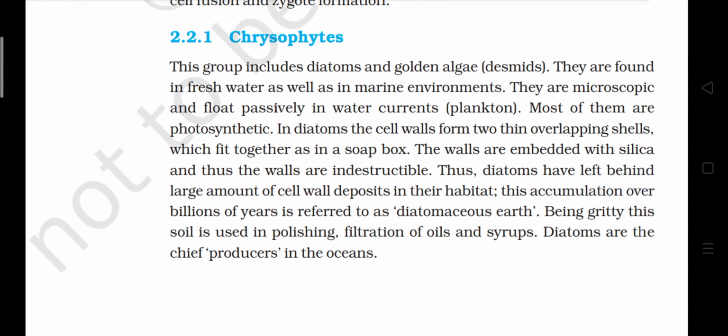2.2.1 Chrysophytes. This group includes diatoms and golden algae, desmids. They are found in freshwater as well as in marine environments. They are microscopic and float passively in water currents, as plankton. Most of them are photosynthetic.